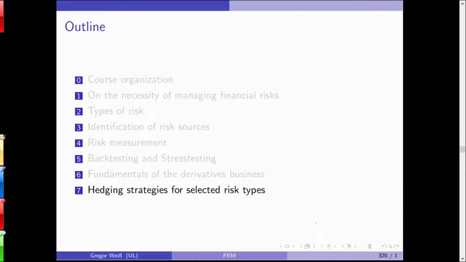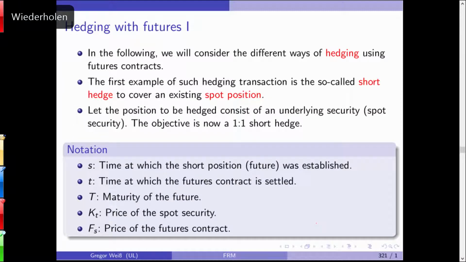Now let's make a small switch because it makes sense here. You can see that actually this is the last part of the lecture, but we'll go back to financial derivatives in just a second. We'll deal with hedging with futures now, and later on come back to hedging with options. Very simple. We'll do a 1-1 future hedge.